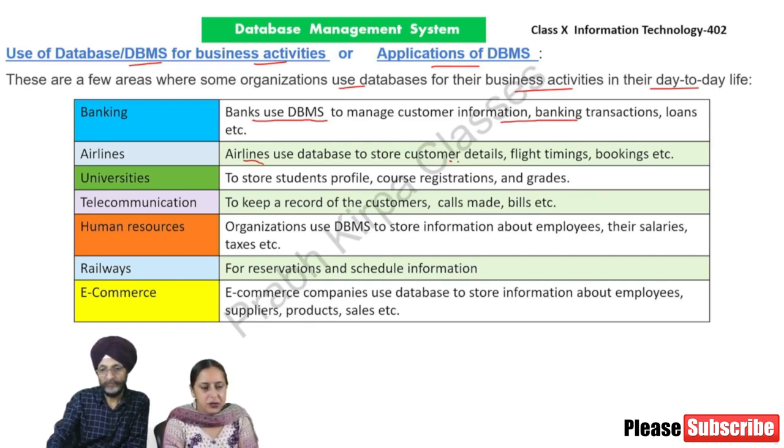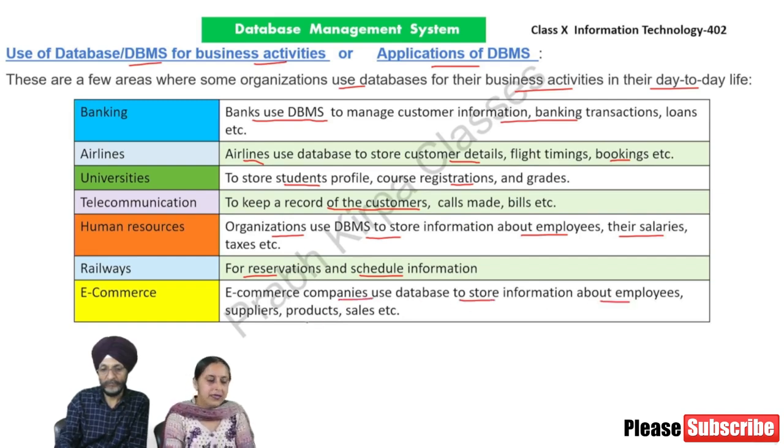Airlines use database to store customer details, flight timings, bookings, etc. Universities use DBMS to store students' profile, course registrations, and grades. Telecom companies use DBMS to keep a record of the customers' calls made, bills, etc. Organizations use DBMS to store information about employees, their salaries, taxes, etc. Railway uses DBMS for reservations and schedule information. E-commerce companies use database to store information about employees, suppliers, products, sales, etc.